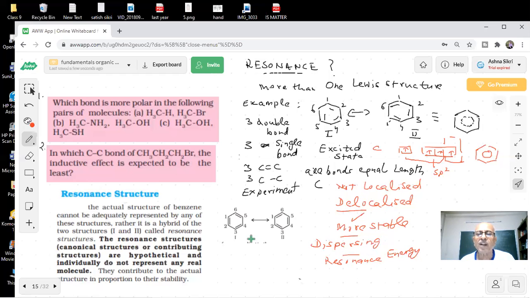So this is the number one and number two structure of benzene, and therefore we can say that resonance structures or canonical structures are just hypothetical things. We have drawn them hypothetically. They do not represent any real molecule, but what we're trying to say is that the molecule is shifting from 1 to 2, 2 to 1. This process is continuing. Neither this is there, nor this is there. But because of the dispersal and delocalization of the charge, it gets more stable. And that's what we're talking about in resonance.